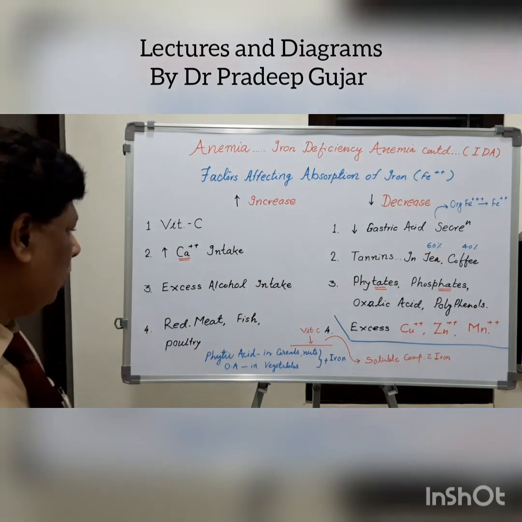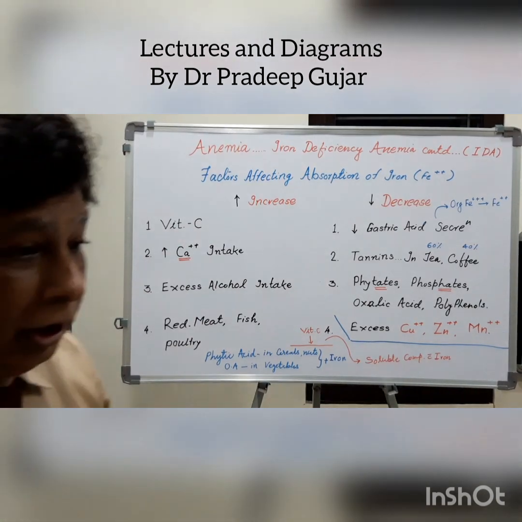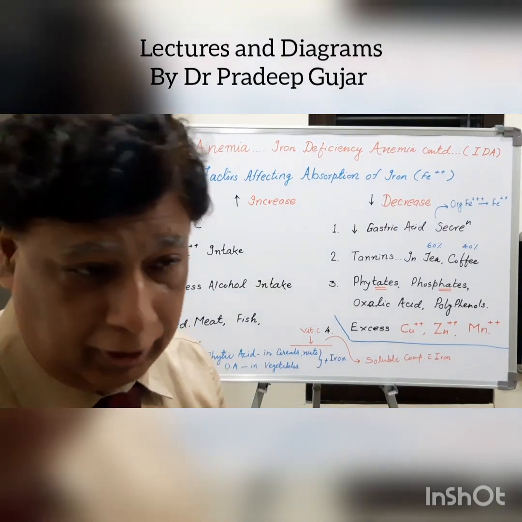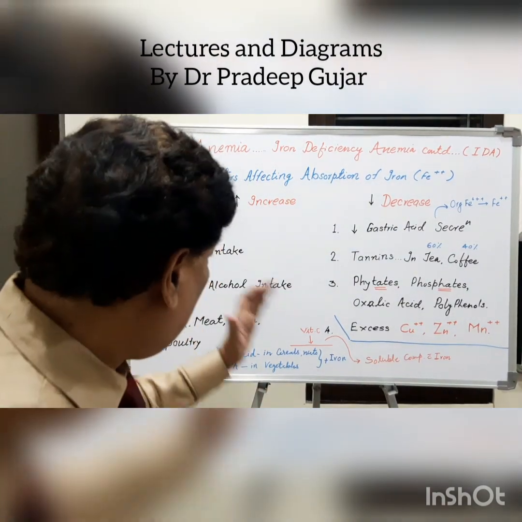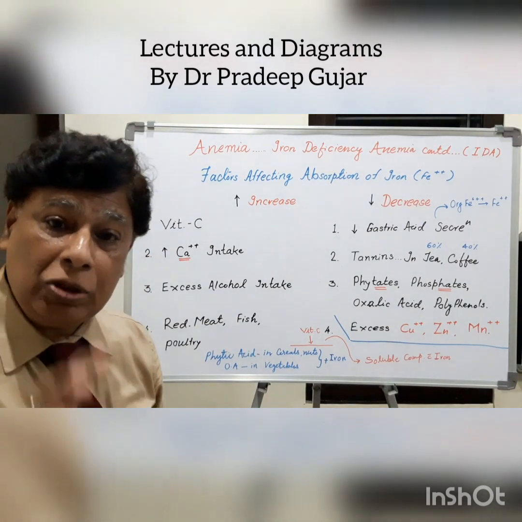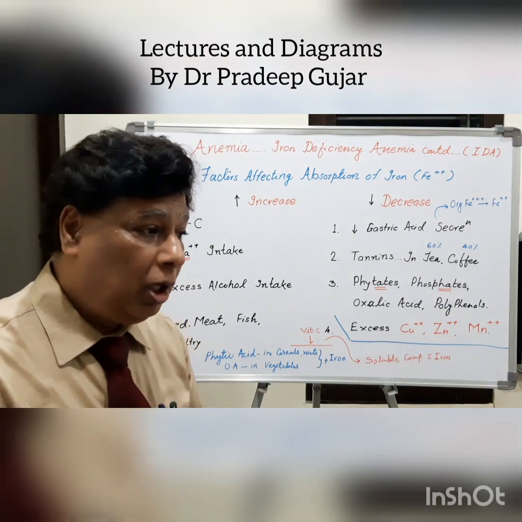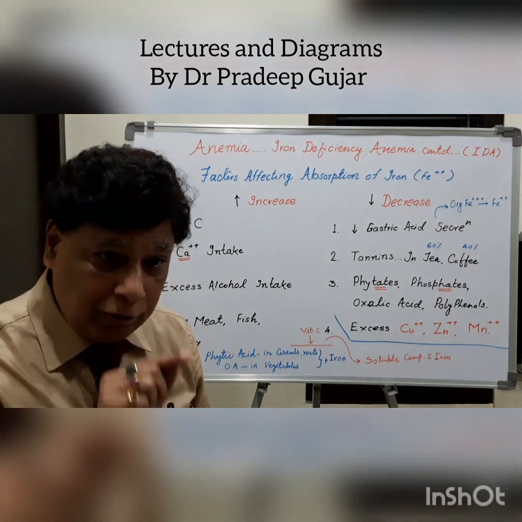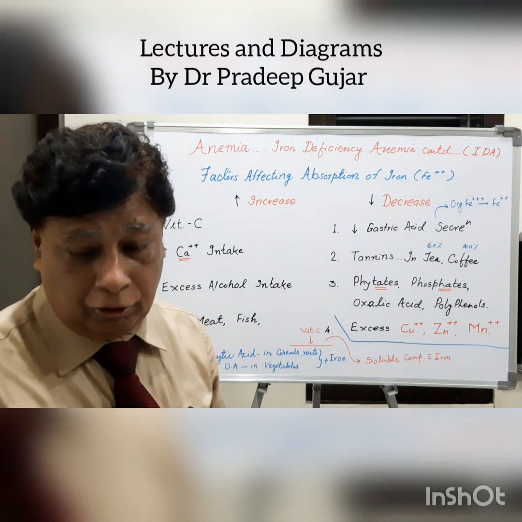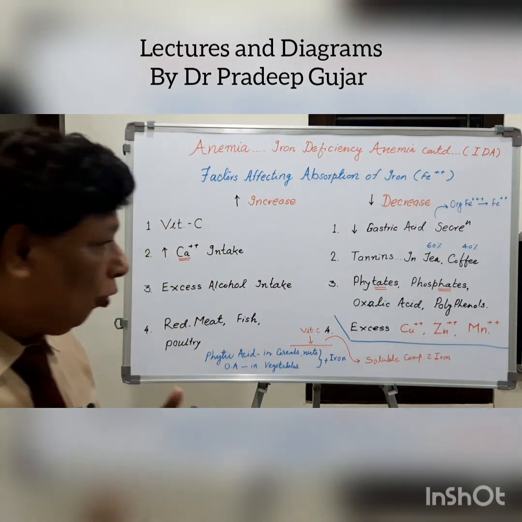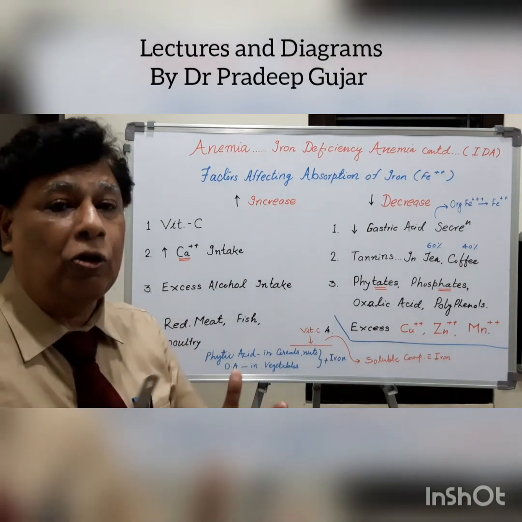The third one, excess alcohol intake. Alcohol intake definitely increases the absorption of the iron. It definitely increases, but the story is very bad. The alcohol directly acts on the mucous membrane of the stomach. It damages the epithelium and mucous membrane of the stomach, and through this damaged part of the epithelium, the iron directly enters into the system. So we do not want such an agent which will increase the absorption but will damage the organ.